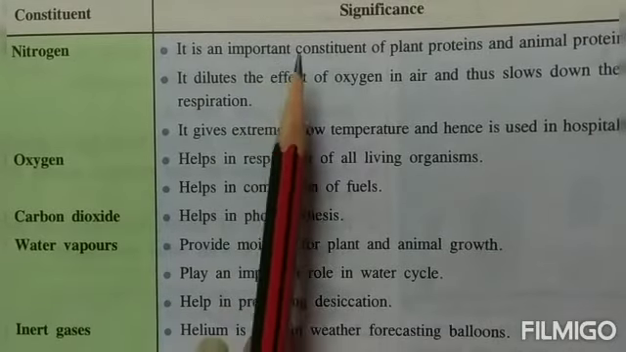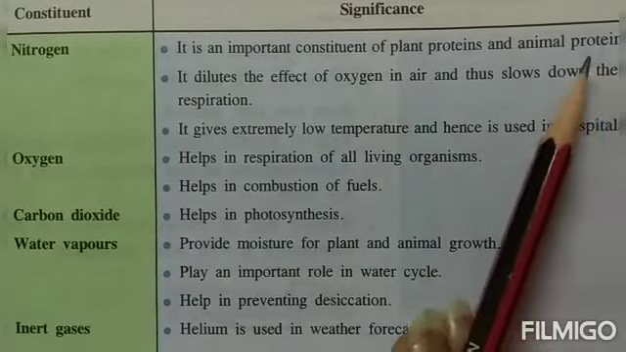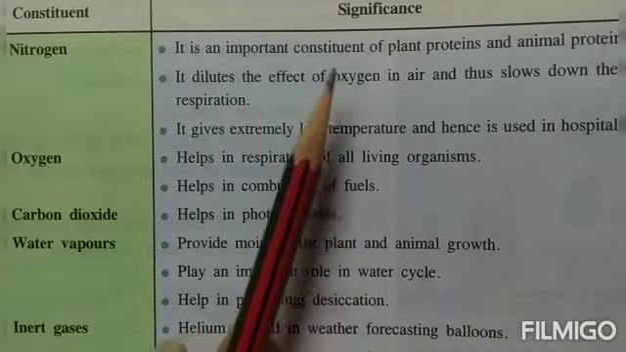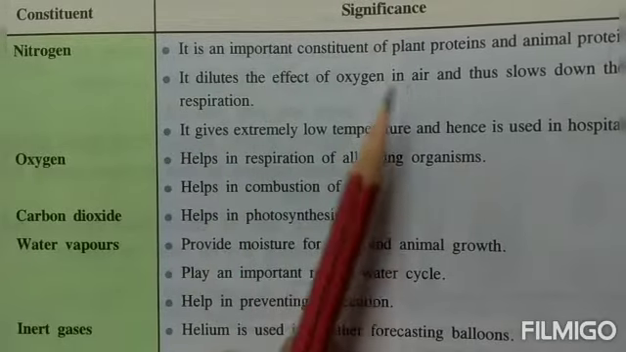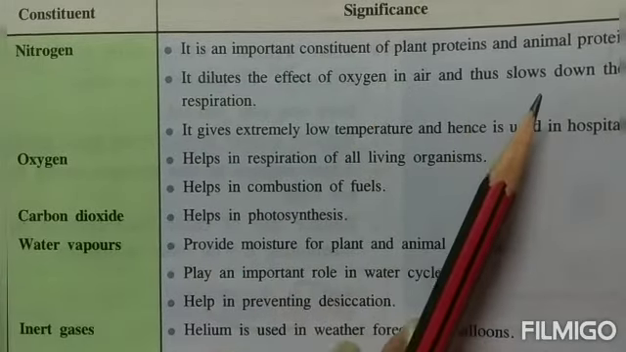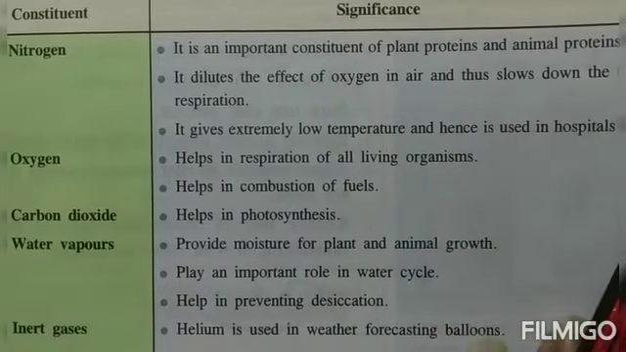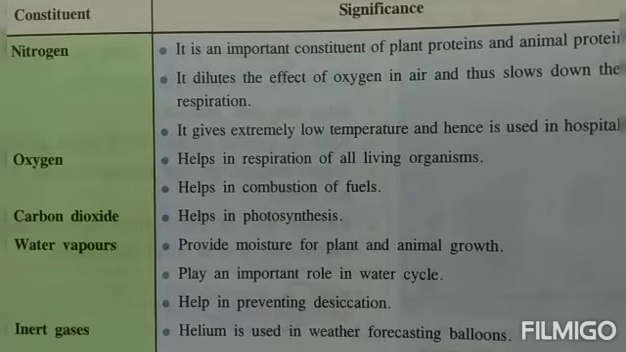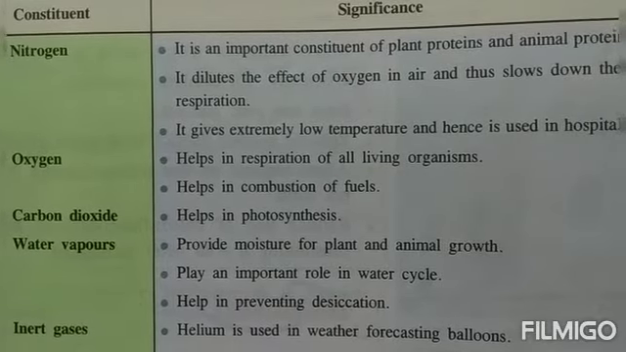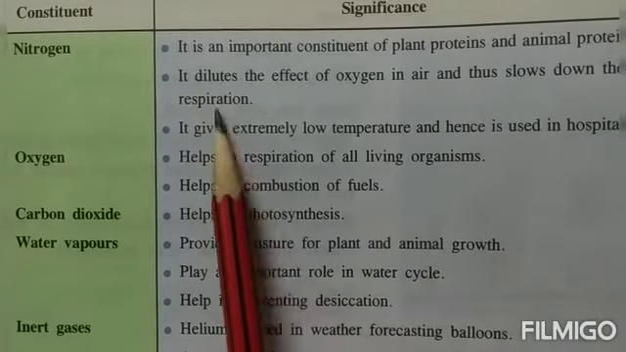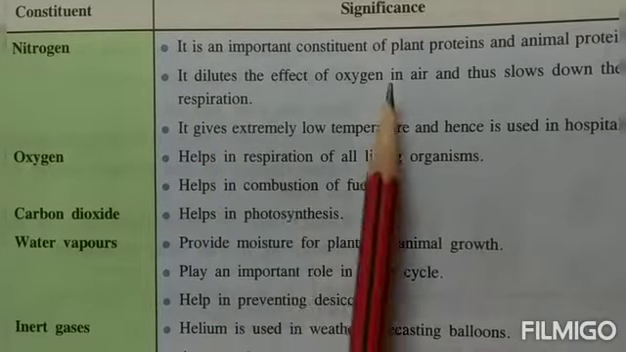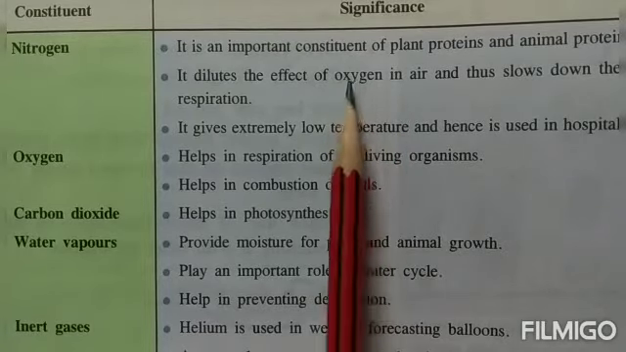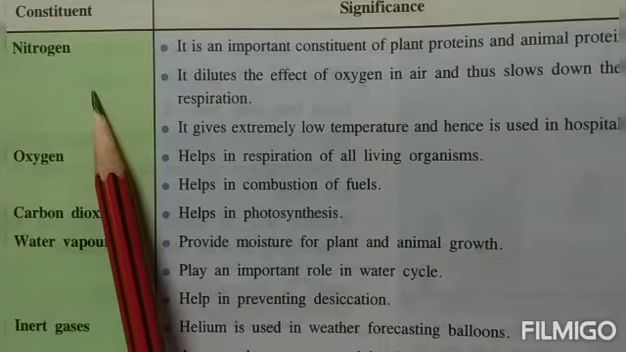Nitrogen helps in making of the plant proteins and the animal proteins. So, it is the main ingredient over there, or the main constituent. Second, it dilutes the effect of oxygen in the air, and then it helps in slowing down the rate of combustion and respiration. Now, you know, children, oxygen is a supporter of combustion and nitrogen will not support burning. So, if nitrogen is there in our environment, then what happens? It will dilute the effect of oxygen, and things that are burning will stop burning when the supply of oxygen finishes and nitrogen takes over.